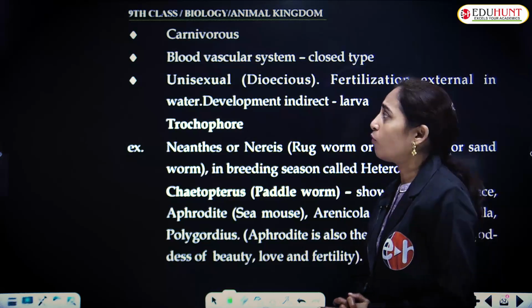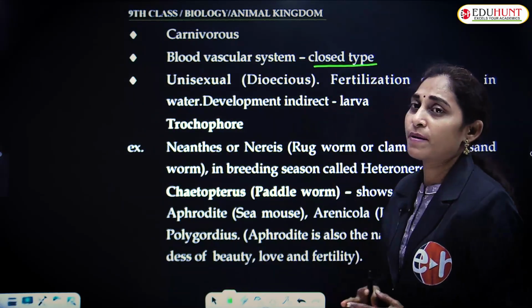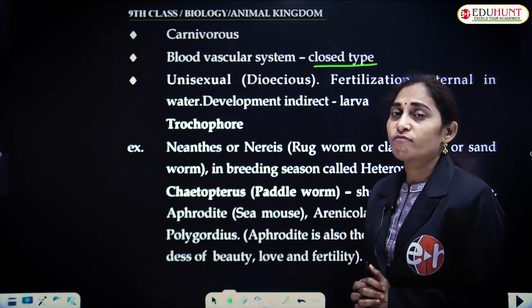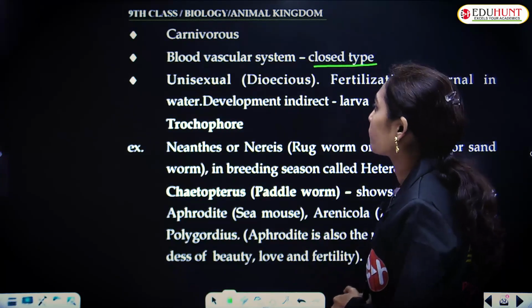These are carnivores, and the blood vascular system is of closed type. As I mentioned, the blood flows in the tubes.